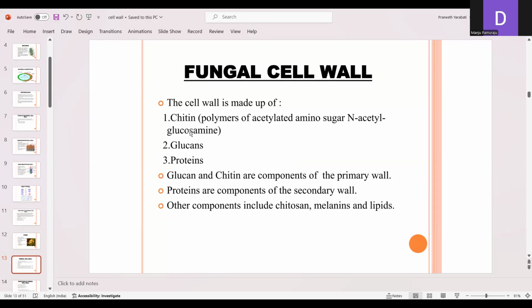So mainly the fungal cell wall is made up of chitin. Along with chitin, glucans and proteins are also present. In the primary cell wall, glucan and chitin are present, and proteins are the components of the secondary wall, and other components include chitosan, melanins, and lipids.